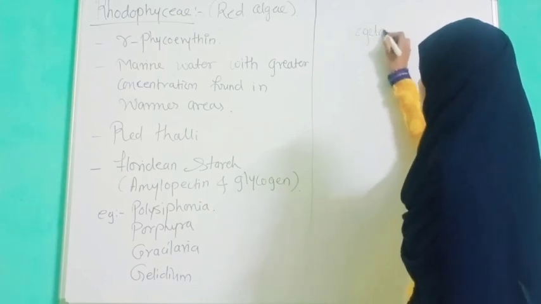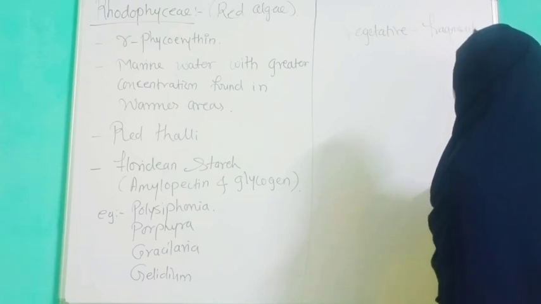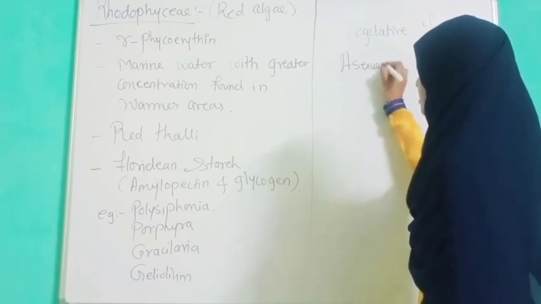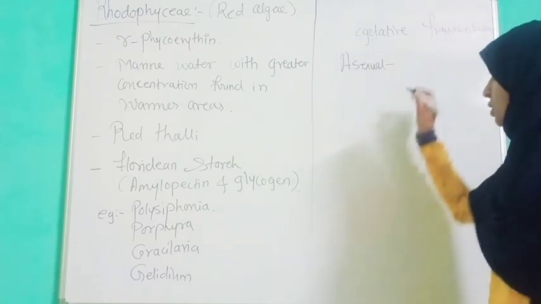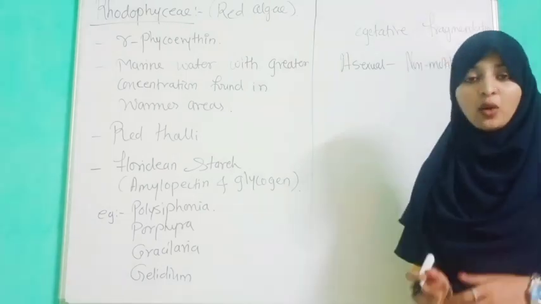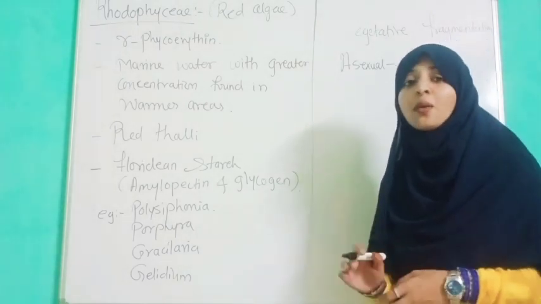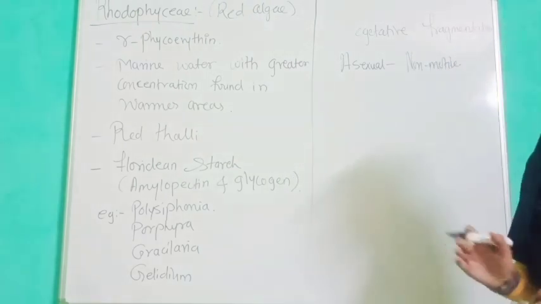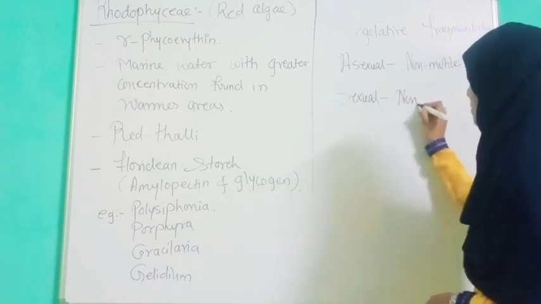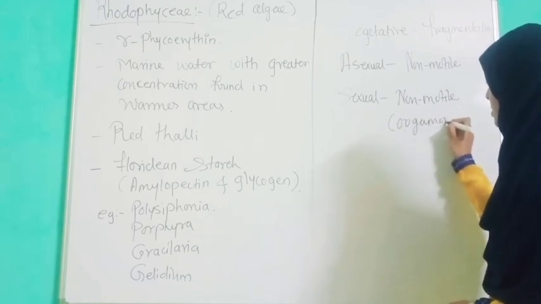In asexual reproduction, they form non-motile spores. In sexual reproduction, they also form non-motile spores, but of the oogamous type. So in sexual reproduction, non-motile spores, but the form of reproduction is oogamous.